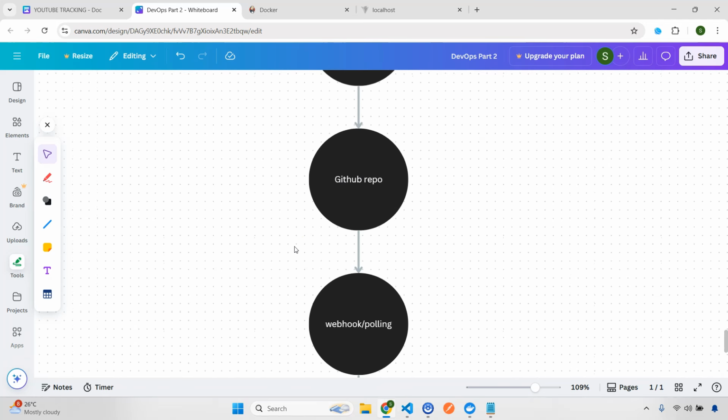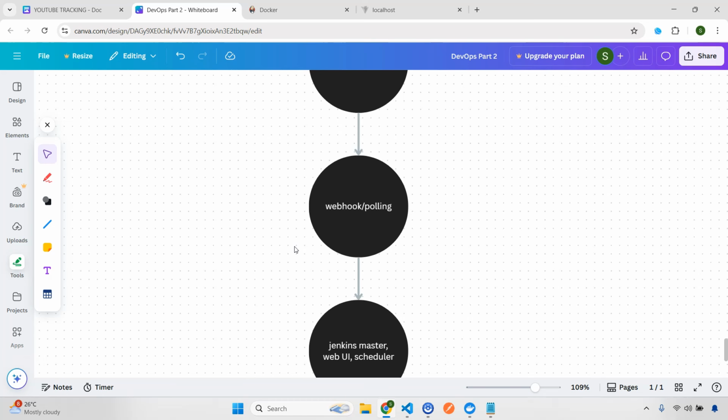Now if I talk about the MERN specific diagram, again it is very simple. You just push the code to the GitHub repo, then Jenkins is going to get notified. We are going to use Docker, that also I will explain. Then we have the pipeline stages. For example, checkout, install, lint, test, build the Docker images, and then Docker compose. Okay, that's it. So now we'll start with setting up Jenkins.